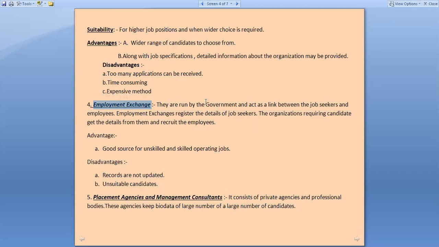So these are the exchanges which are run by the government, and it is a government exchange, so it is for social welfare. Obviously they don't charge any money or commission for that, they are just doing the work for social welfare.